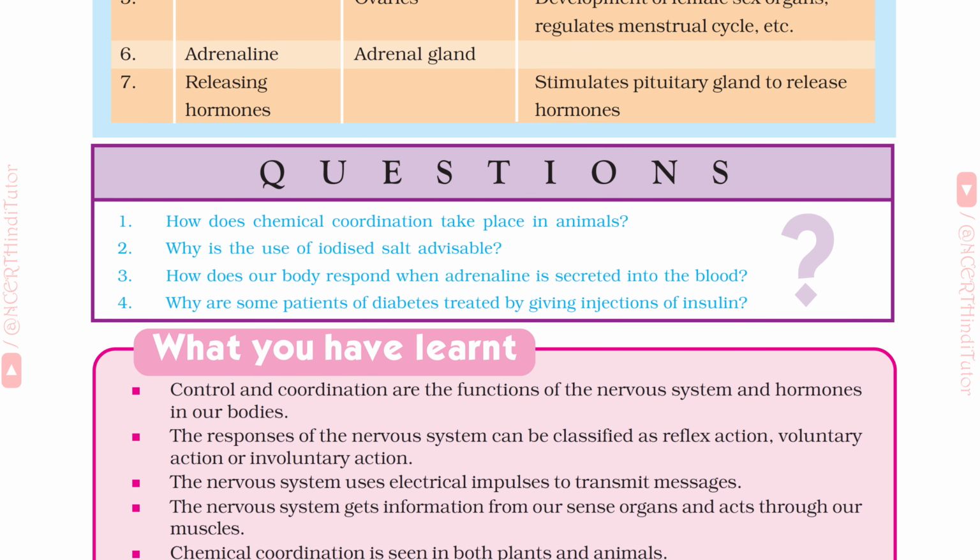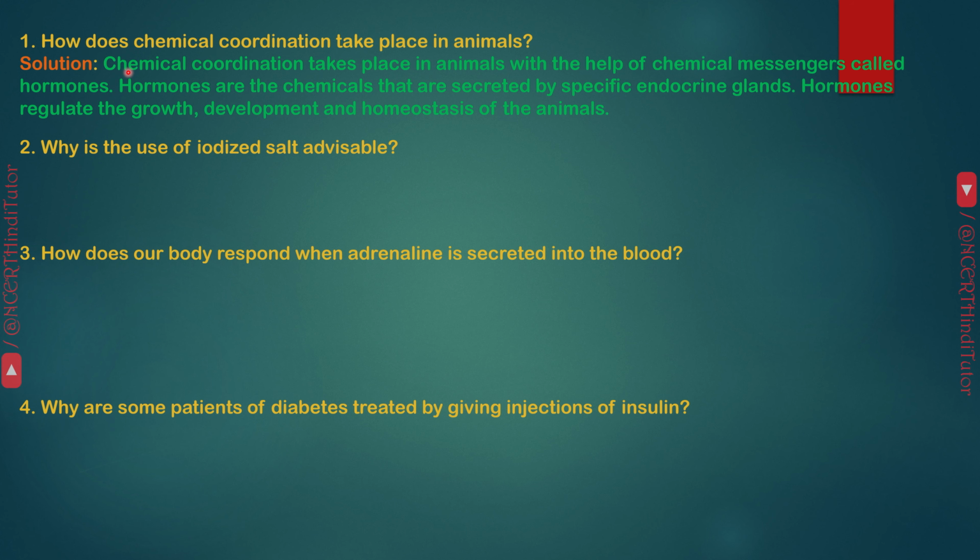Question 1. How does chemical coordination take place in animals? Answer. Chemical coordination takes place in animals with the help of chemical messengers called hormones. Hormones are the chemicals that are secreted by specific endocrine glands. Hormones regulate the growth, development, and homeostasis of the animals.